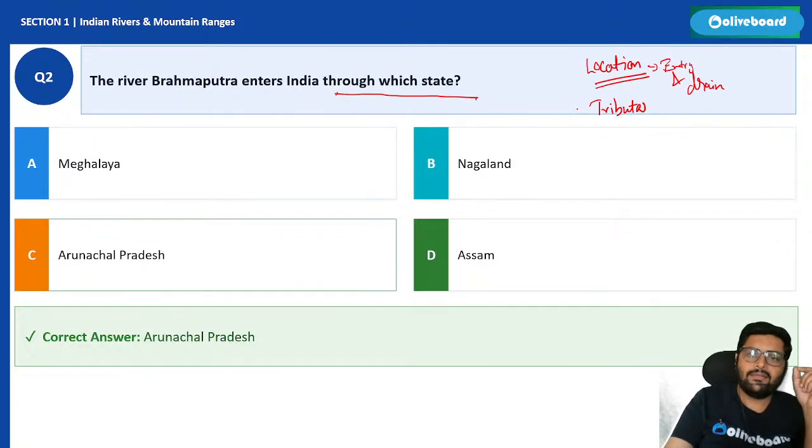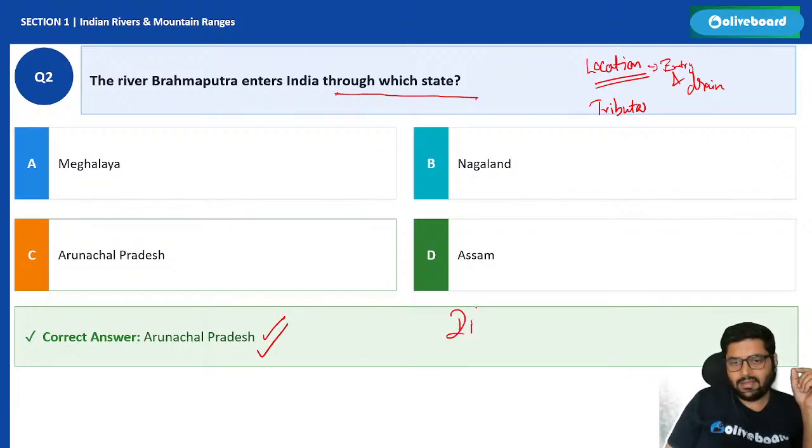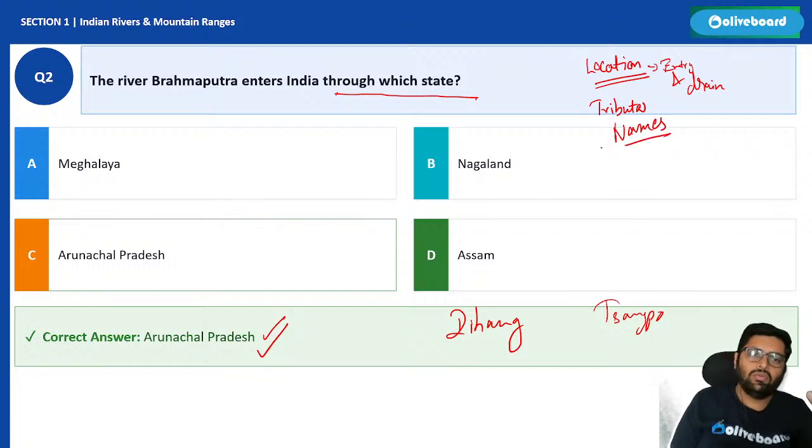So we have Brahmaputra. It enters through Arunachal Pradesh as it is joined by Dihang. Before that it is known as Sangpo. Names of the rivers are also important. Sangpo, Khambi, Dakshin Ganga. These are the names which are very important for the rivers. Okay, let us go ahead.